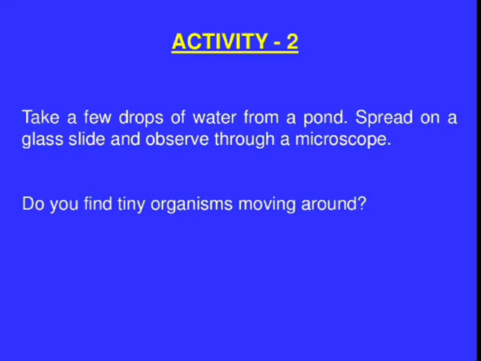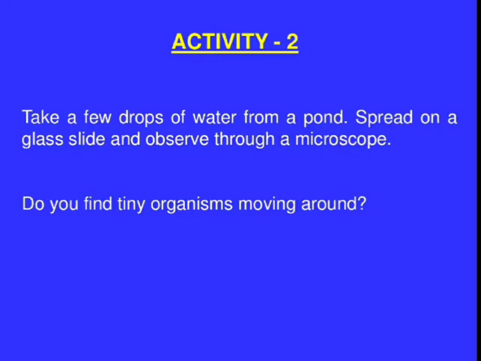One more activity: take a few drops of water from a pond, spread on a glass slide, and observe through a microscope. Collect water from the pond, take one drop of it, and observe that drop under the microscope. Now record your observation. Do you find tiny organisms moving around in that slide?